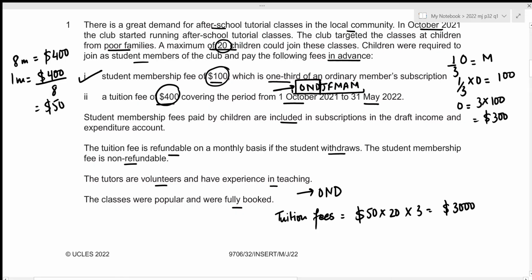Alright, then we know that these tuition fees were paid in advance, which means that we have already received the tuition fees for the months of January, February, March, April, and May. So for these 5 months, this amount will act as a prepayment while preparing our financial statements for the year ended 31st December 2021. So let's figure it out for those months as well. For January, February, March, April, and May, the tuition fees, again, we'll start with our monthly fee of 50. Then we multiply it by our total number of students, and then multiply it by the total number of months, which in this case is 5. So this results in the amount of 5,000.